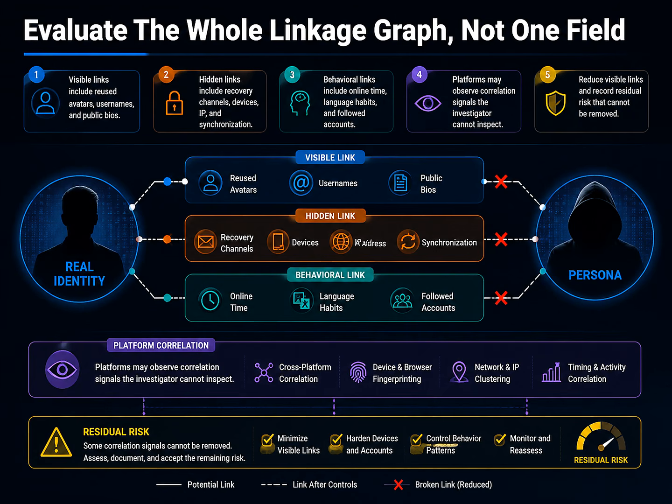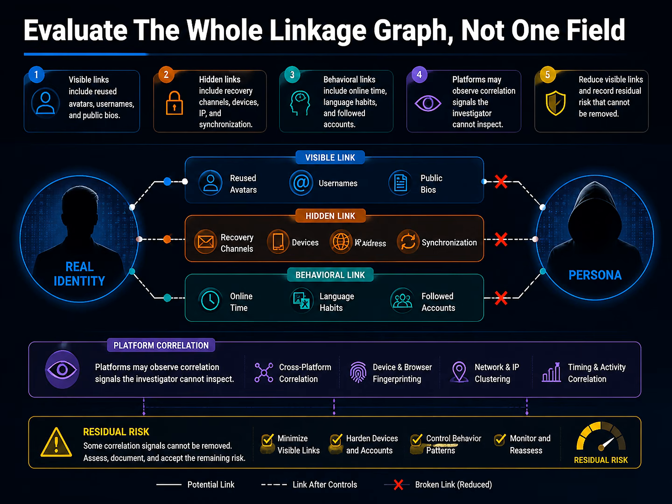This page is a graph, not a profile form. Place the persona account in the center. Connect email verification, device, browser, network, media source, and owner. Then add behavioral links, typical activity time, followed accounts, and repeated language habits. For every line that reaches a real identity, ask whether it is necessary, who can observe it, and how it can be reduced. Some signals are invisible to a casual subject but visible to the platform, such as shared devices, address books, and behavioral similarity.